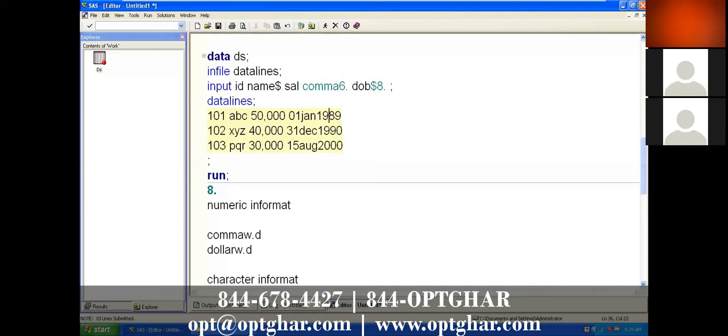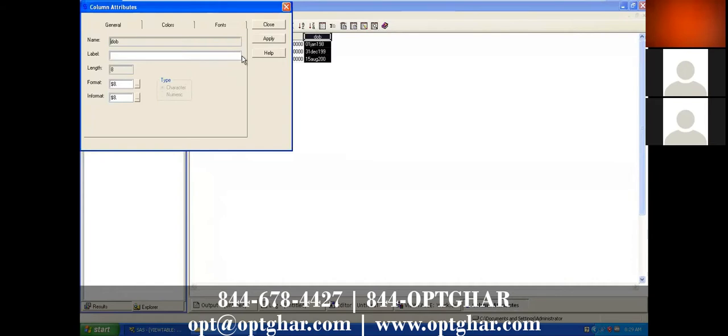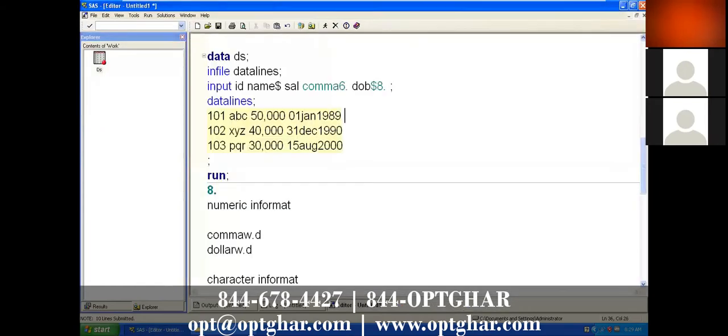So to control this, now see, the date is coming as a character because we specified the dollar symbol. But it should be numeric. Dates are numbers, right? So it should be numeric. So just remove the dollar symbol. That is why we are applying date 9 dot. Now in this situation, what happens when you specify the length 6 dot? After the 6 only, it starts reading from the space. So it is taking space also. Space is a character. So that is why we are not getting the data.